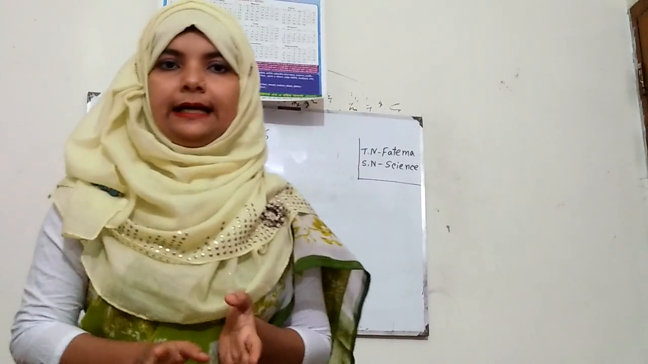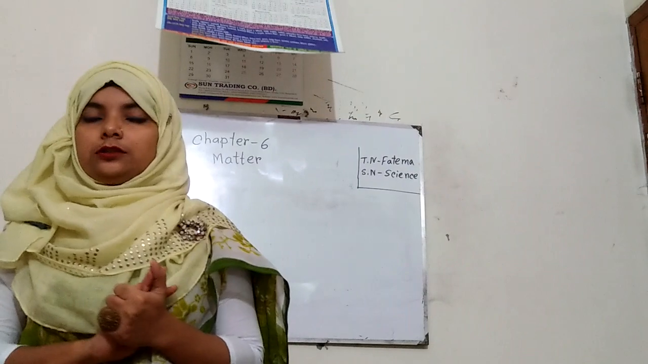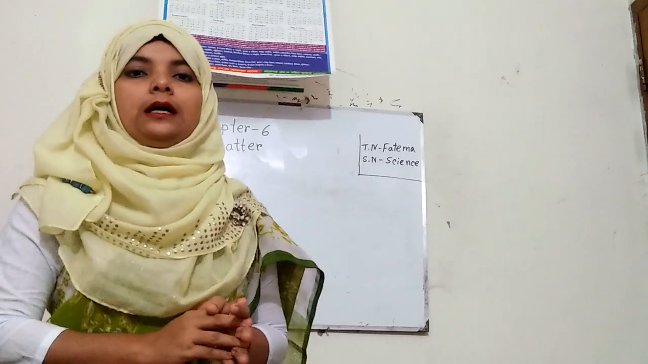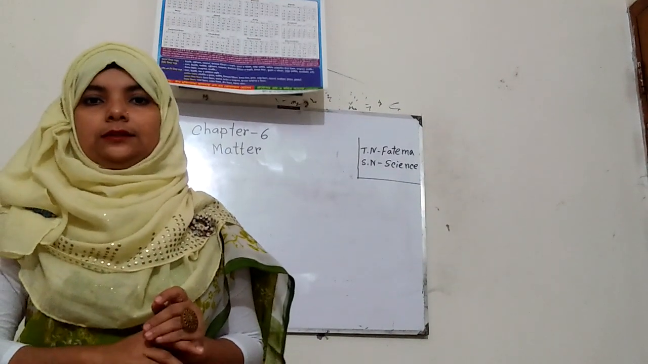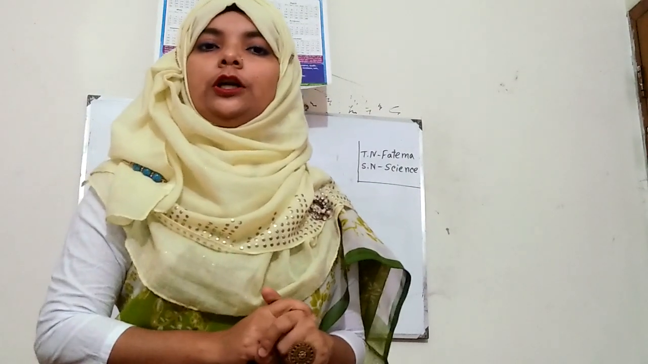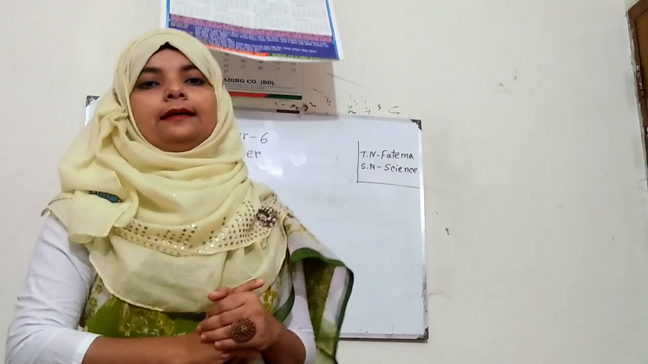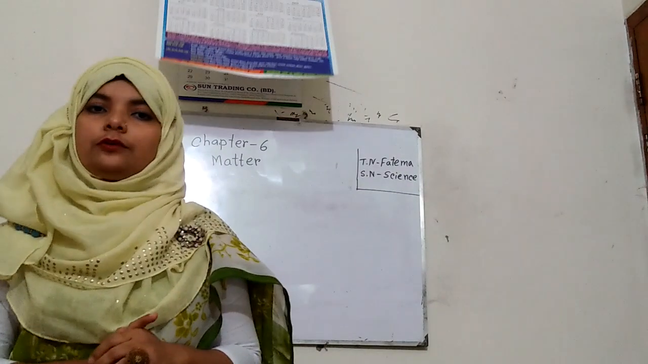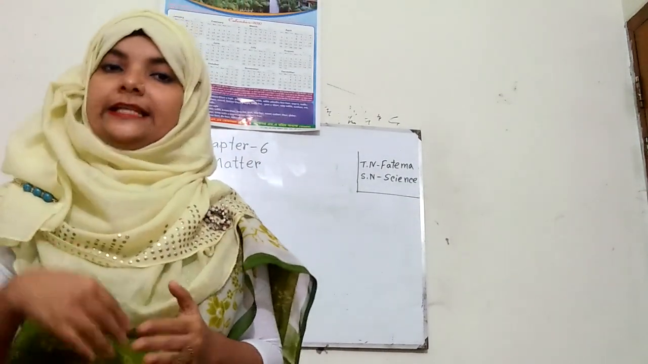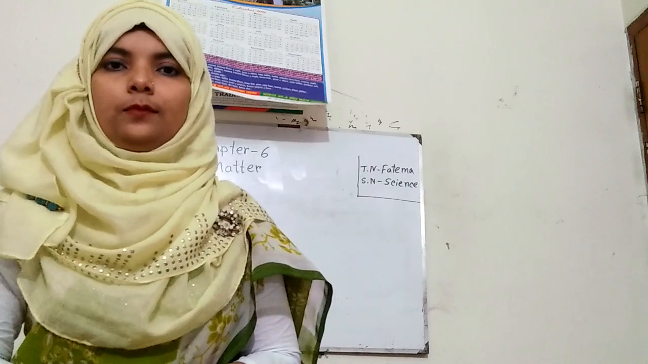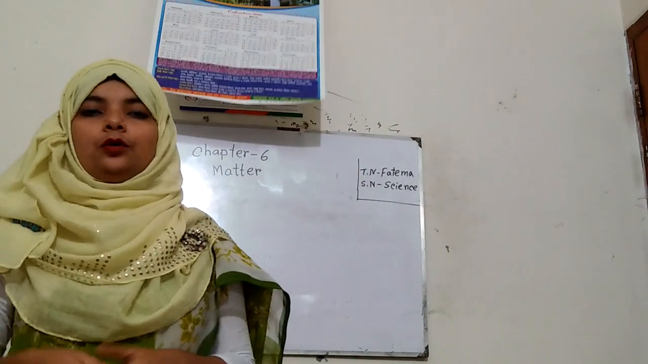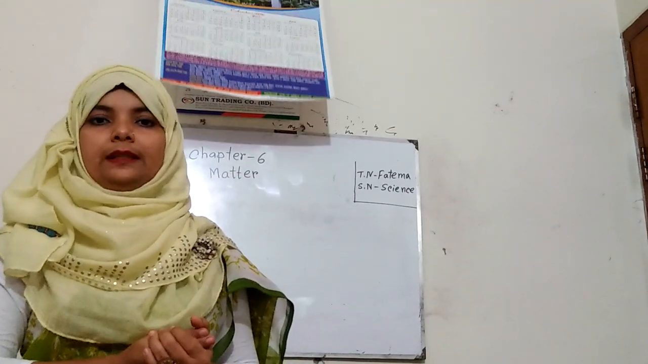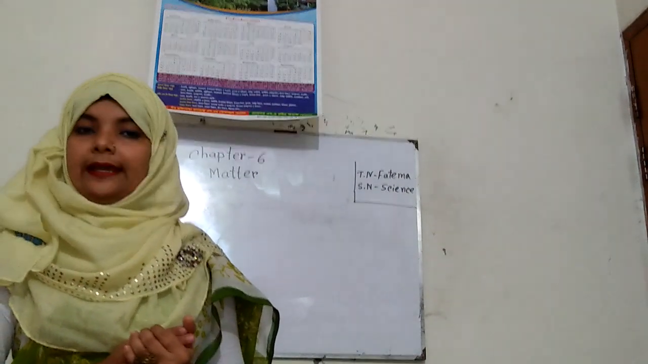Okay, now it's clear. And about the measuring unit of solid volume, it is cubic centimeter, and the measuring unit of liquid volume is milliliter. And about weight, the measuring unit of weight is kilogram. Okay, whatever we measure, the unit is kilogram.